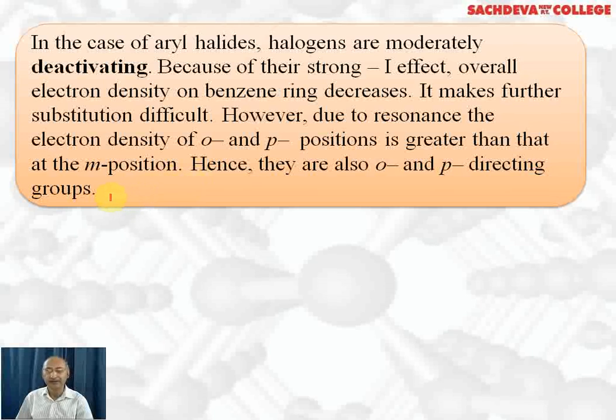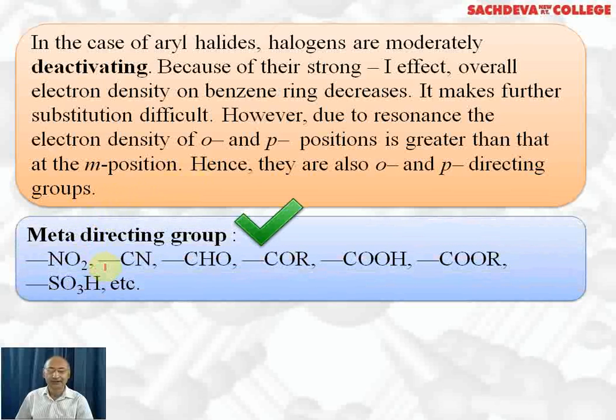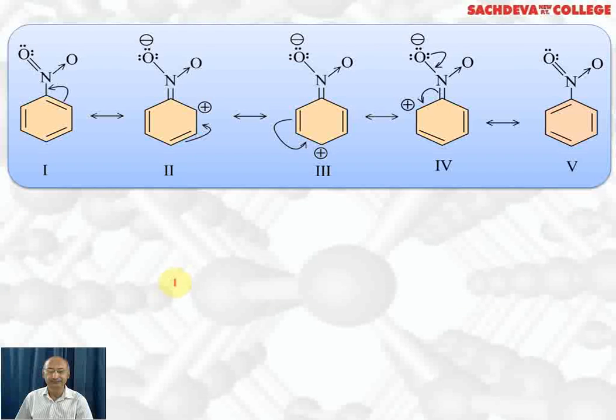and resonance effect is dominating over inductive effect. Meta-directing groups are nitro, cyano, aldehyde, ketone, carboxylic acid, esters, and sulfonic acid. Meta-directing groups are deactivating groups. They decrease the reactivity of benzene ring towards electrophilic substitution reaction. Let's take up an example of a meta-directing group, that is nitrobenzene.